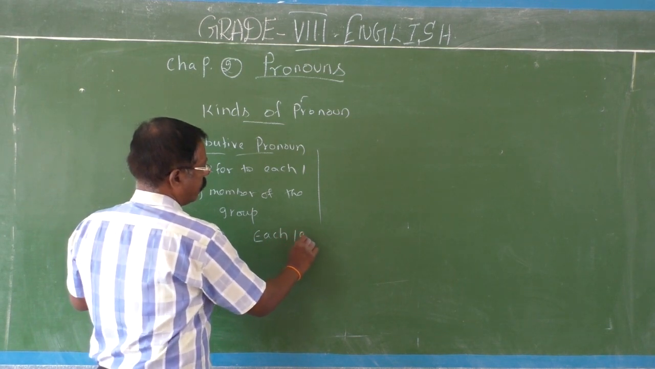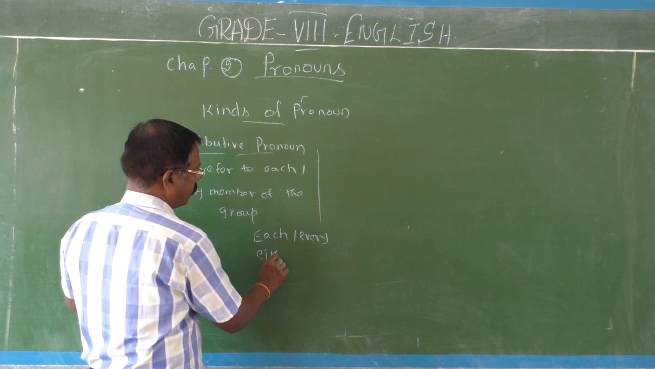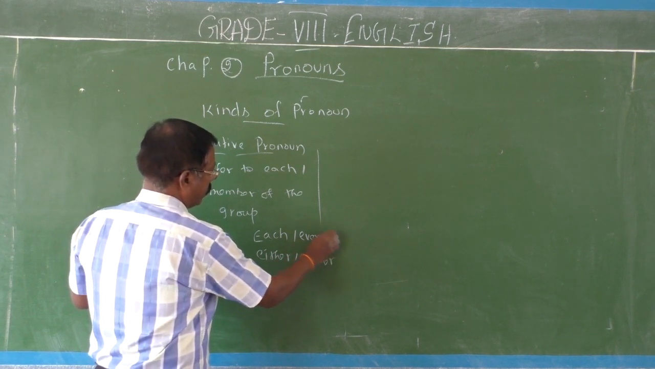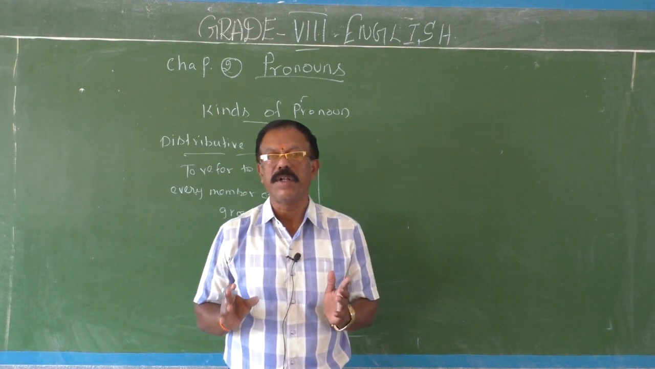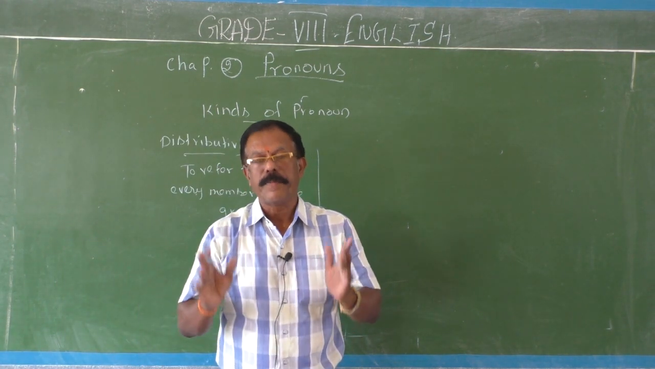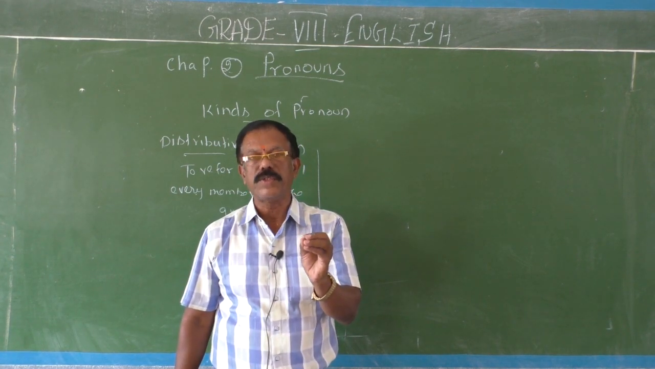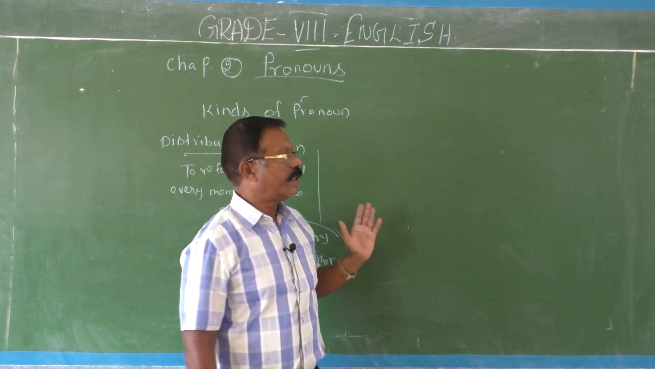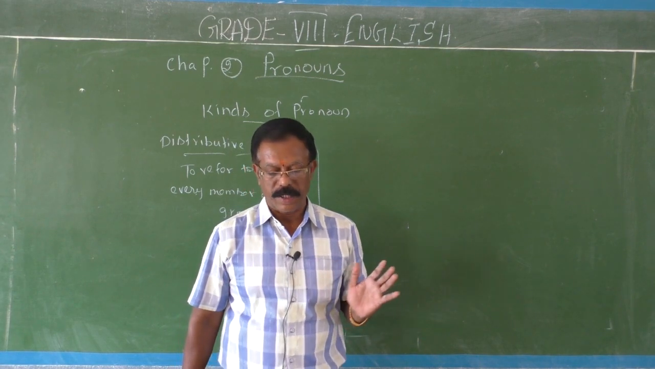So, each, every, either, neither. Each and every, either and neither. These four are called distributive pronouns. Distributive pronouns are used to refer to each and every one of the group. Now I will give you simple examples for these distributive pronouns.